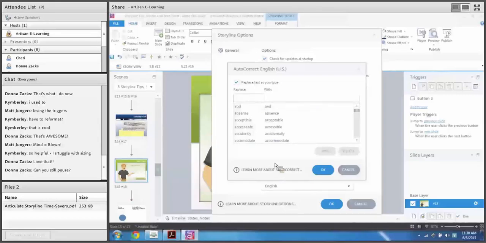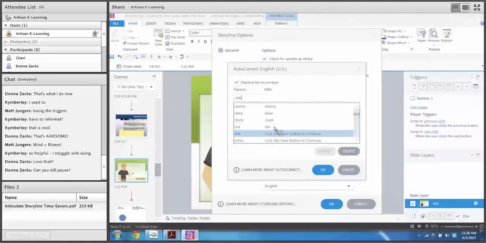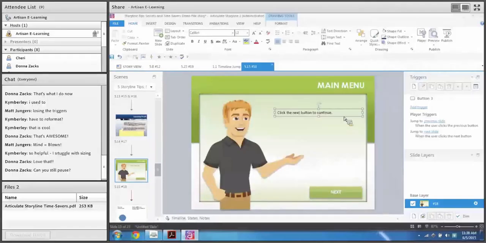So I can replace CNB with "click the next button to continue," which you see I've already done. It's already in there, so I'll hit OK. And now if I type CNB and hit space, it replaces it with "click the next button to continue." So you can create those custom autocorrects and have little codes that automatically fill in certain things.